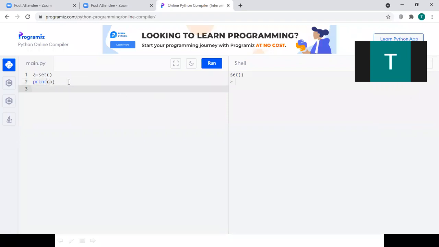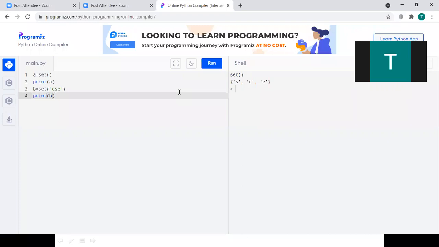If I want to represent a single item in a set, for example B equal to set, within the set I can have values of any types: integers, floating point, complex, strings, characters, etc. So B equal to set of CSE, and if I use the print function to print B and run the code, the things given inside the set are distributed like single characters, and there is no specific order.